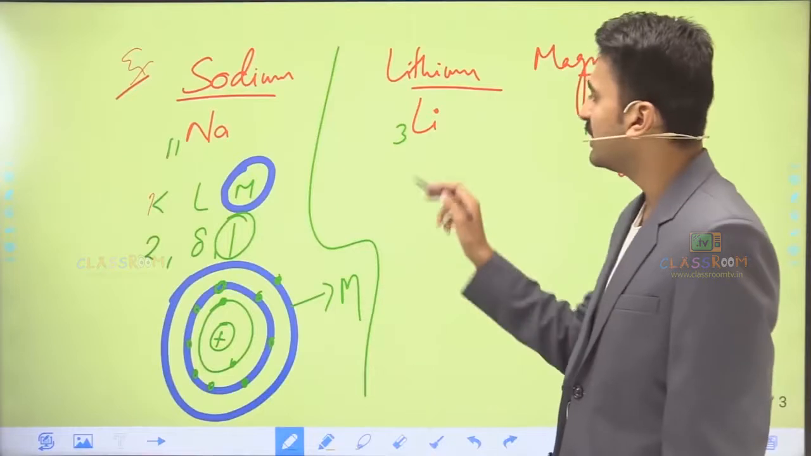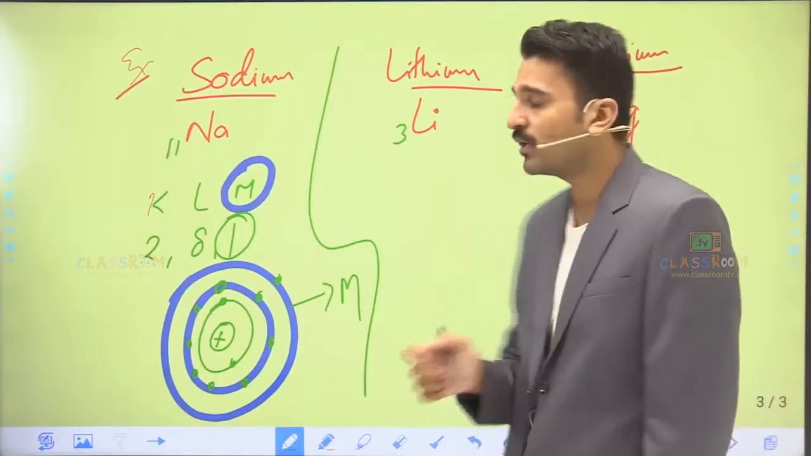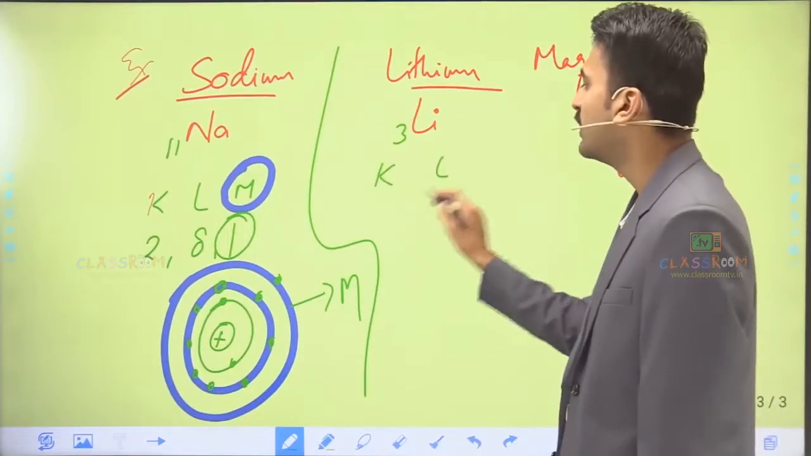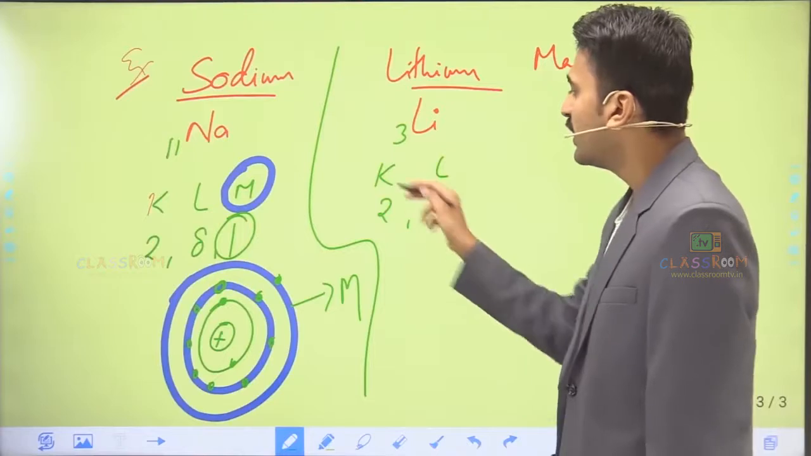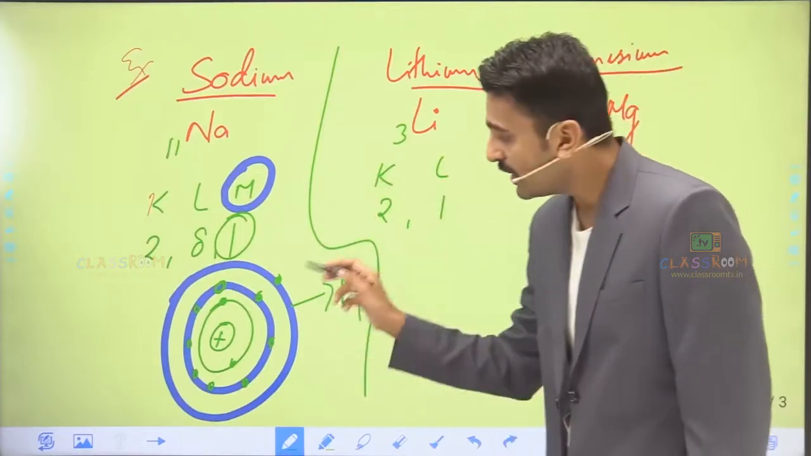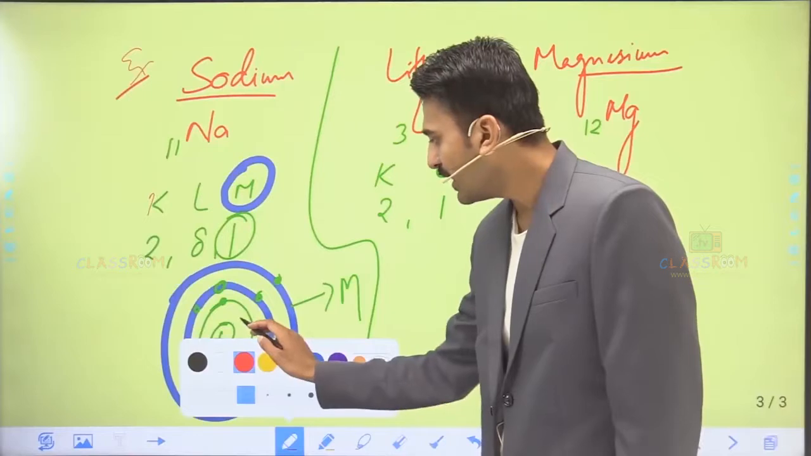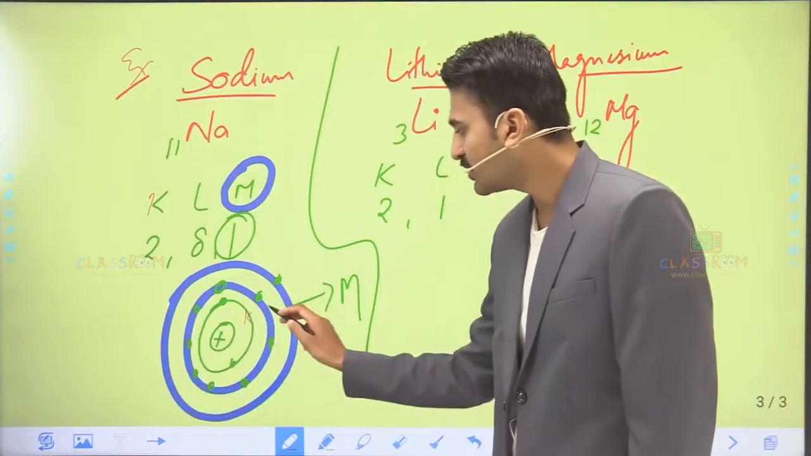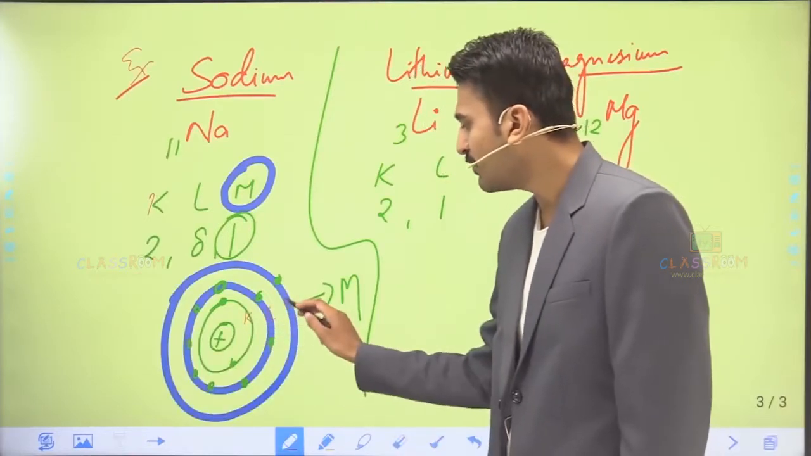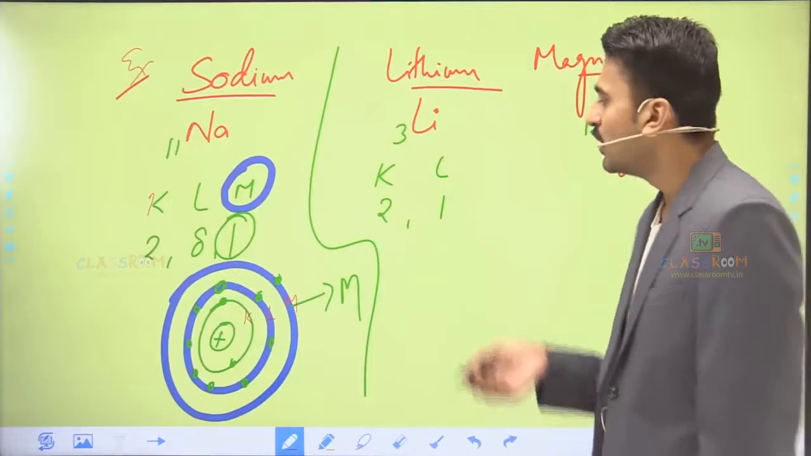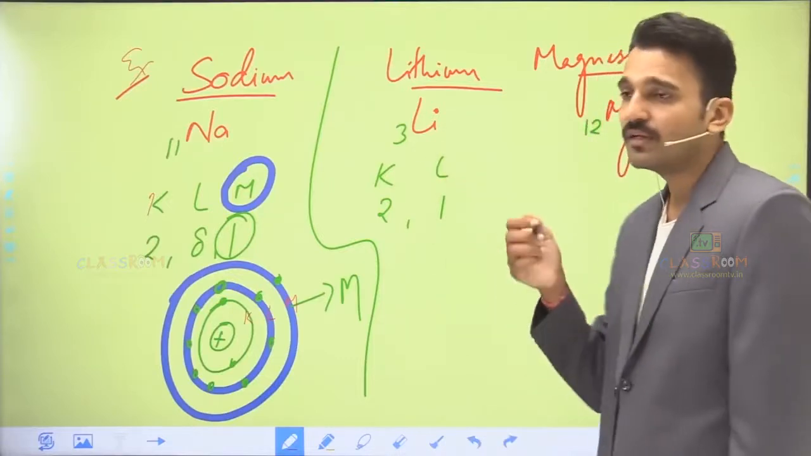Checking out lithium. Lithium has atomic number 3. Its electronic configuration will be 2, 1. Here K, L, M represent the names of the particular shells. For example, K is the name of the first shell, L is the name of the second shell, and M is the name of the third shell.